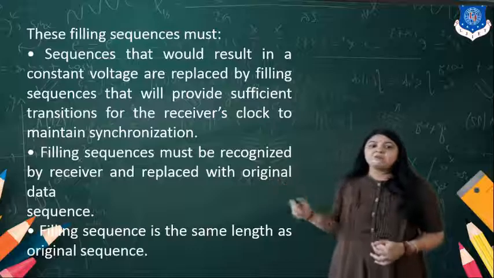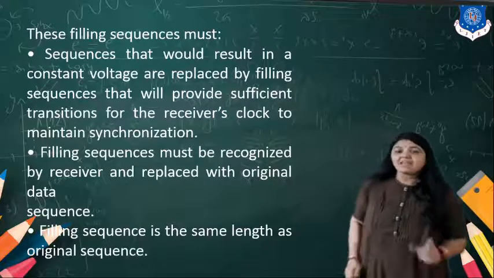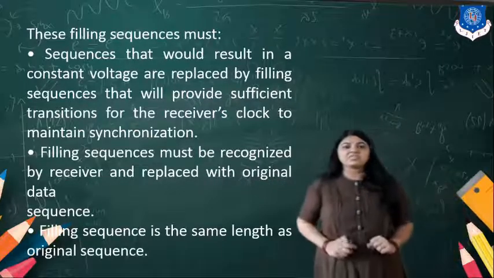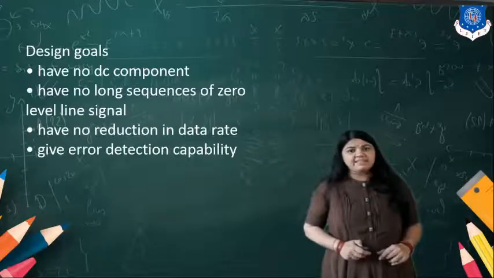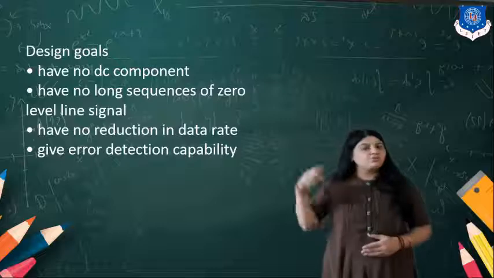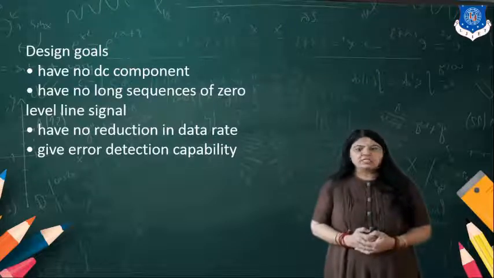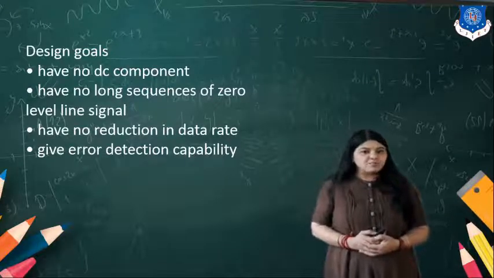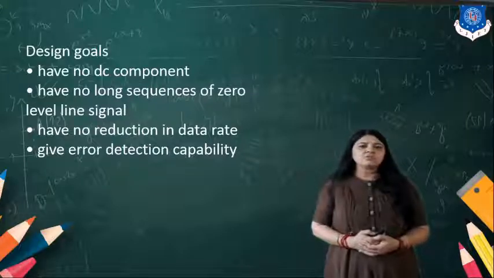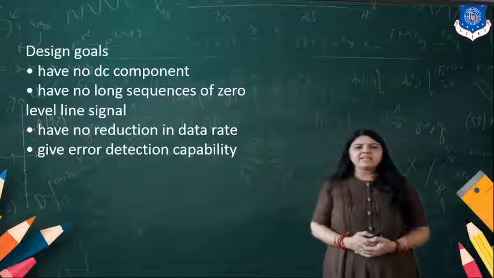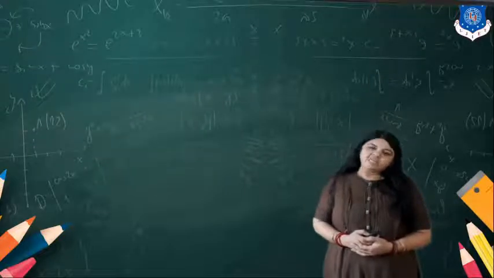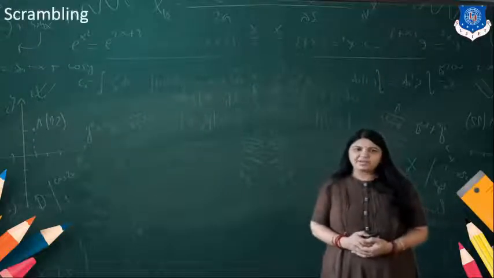The filling sequence must be recognized by the receiver and replaced with the original data, and it has the same length as the original sequence. What are the design goals? It should not have any DC component, no long sequence of zero-level line signal, no reduction in the data rate, and it gives error detection capability.